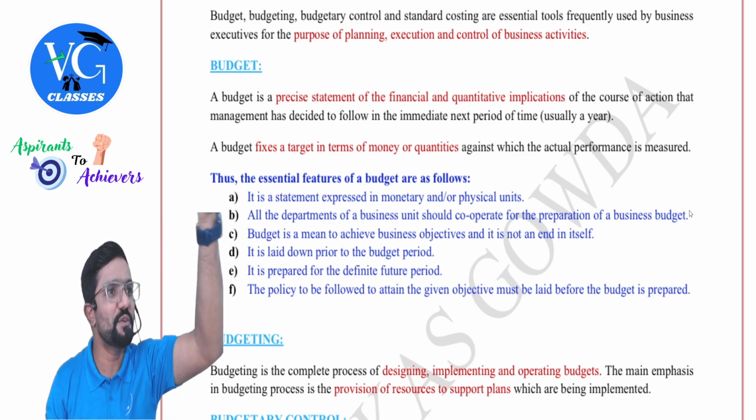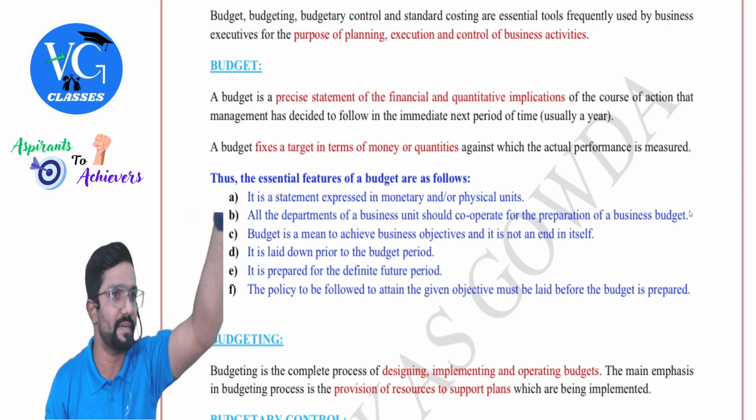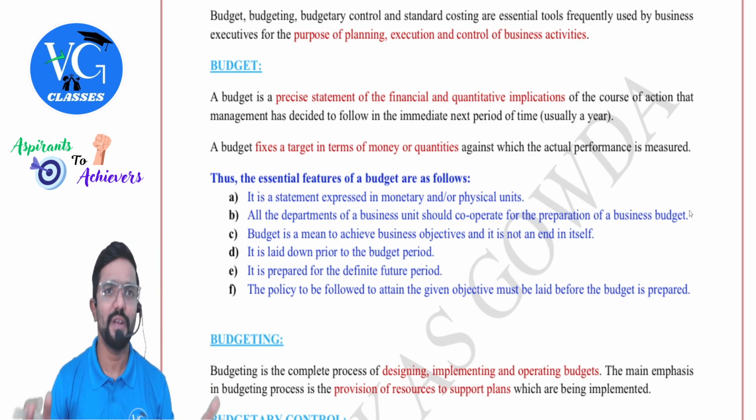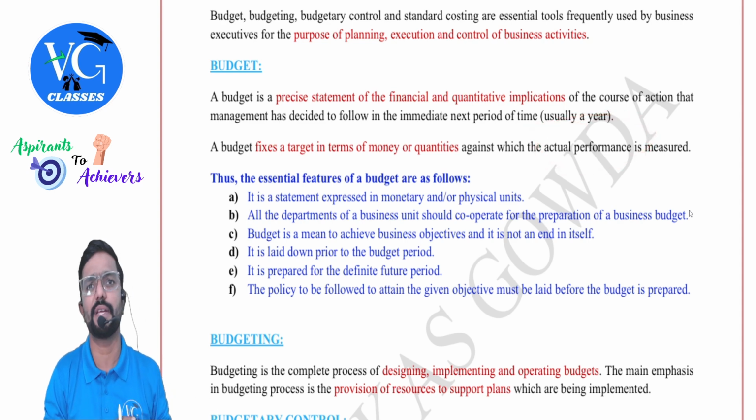Same way you guys do it. You will set a target for each and every day, or maybe once in a week, or once in 15 days, and you try to achieve it. For example, sir, I have to finish this subject within a week. You would have set a target. So that is nothing but your budget or standard. It fixes a target in terms of money as well as quantities against which actual performance is measured. Actual performance means actual work done.